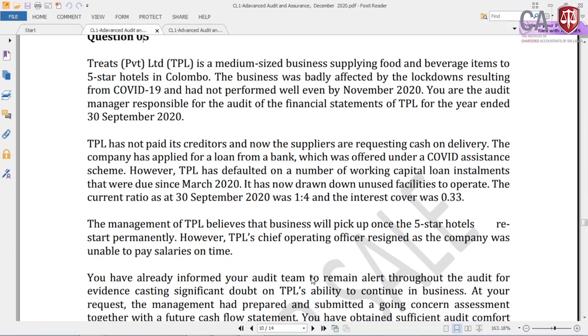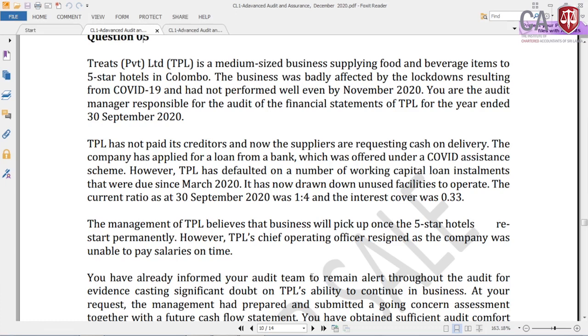TPL has not paid its creditors and now the suppliers are requesting cash on delivery. The company has applied for a loan from a bank which was offered under a COVID assistance scheme. However, TPL has now defaulted on a number of working capital loan installments that were due since March 2020. It has now drawn down unused facilities to operate. The current ratio as at 30th September 2020 was 1.4 and interest cover was 0.033. The management of TPL believed that the business will pick up once 5-star hotels restart permanently.